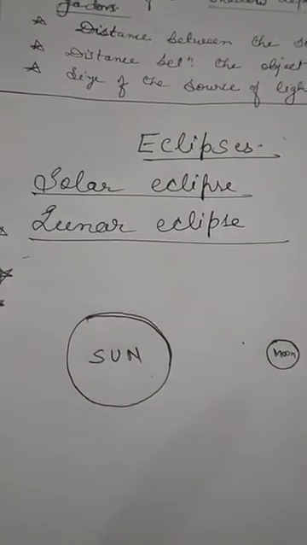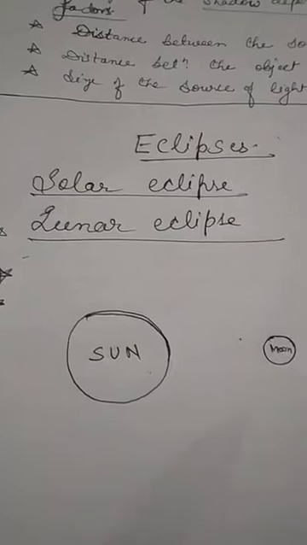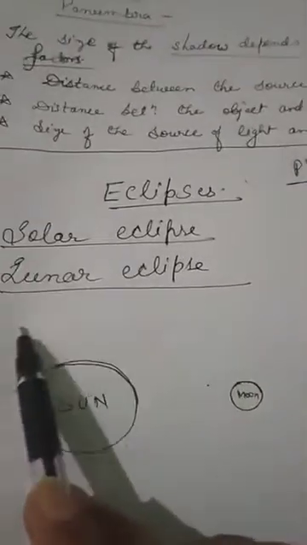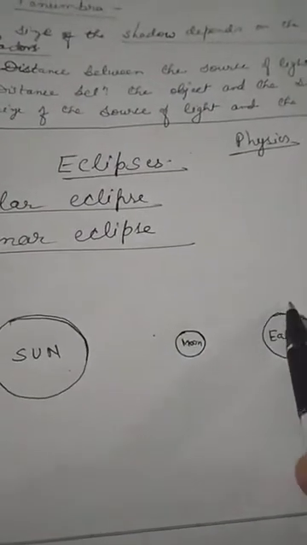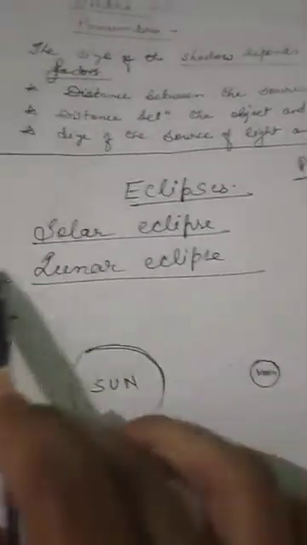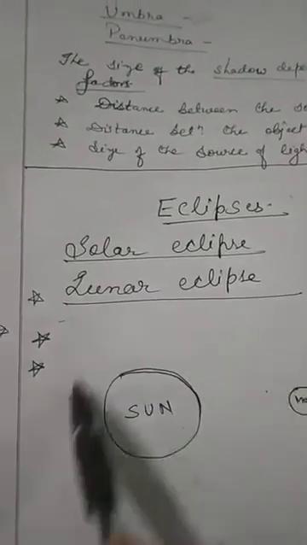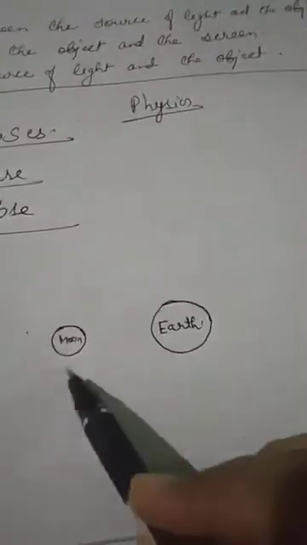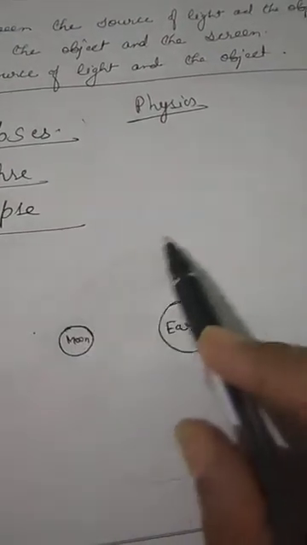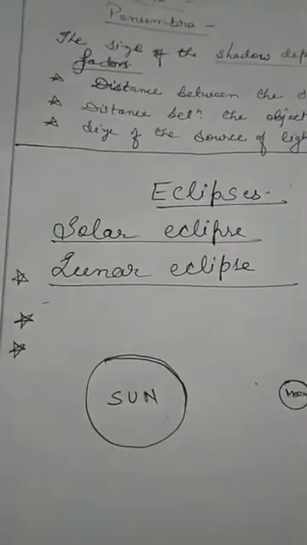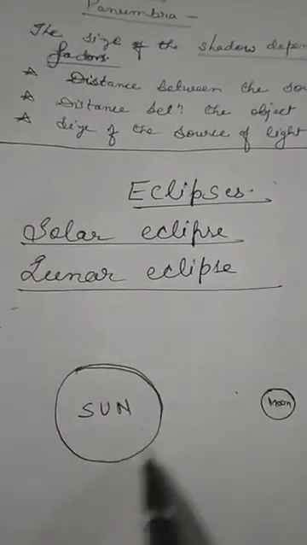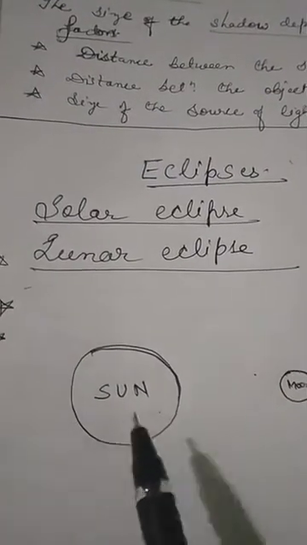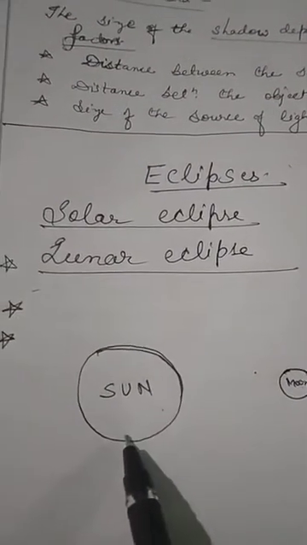Now understand one thing more: the earth revolves around the sun. This is the sun. Earth and other planets in our solar system revolve around the sun. And the moon revolves around the earth. Moon revolves around the earth and earth revolves around the sun. But the sun is fixed in one place only. It doesn't move.